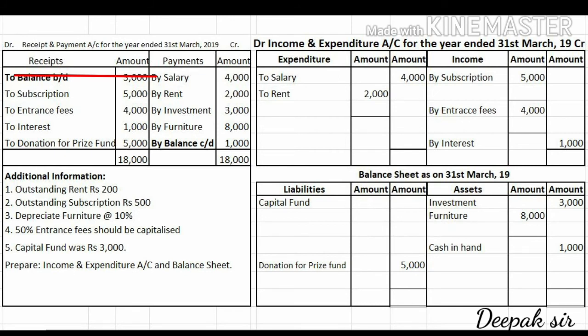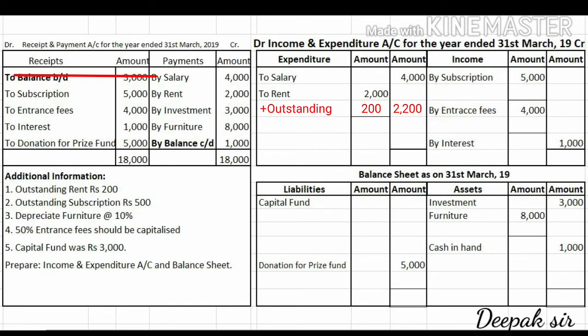The first adjustment is given on rent. Outstanding rent is given. Now rent we had recorded on the expenditure side, so below we have to write down plus outstanding. Outstanding means amount payable, so our expenses will increase. In the adjustment the amount given is 200, so we have to add 200 in 2000. So in the outer column the amount will come 2200.